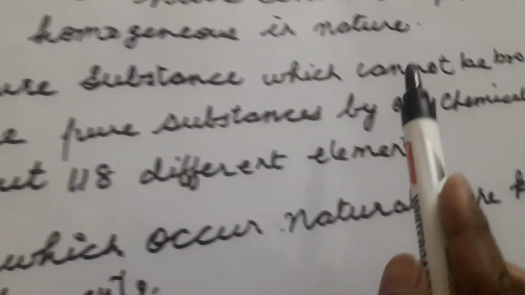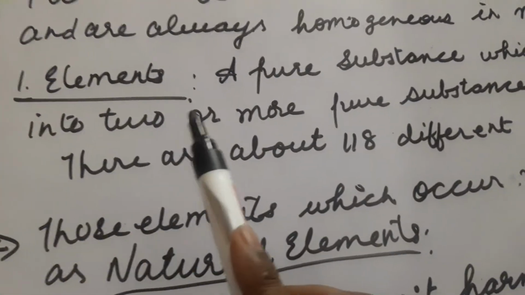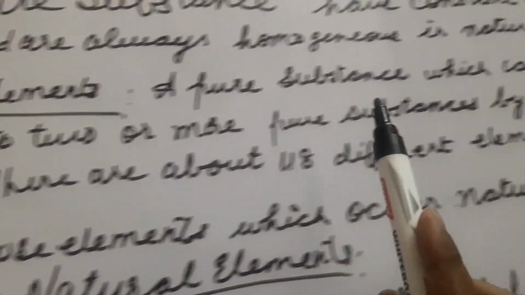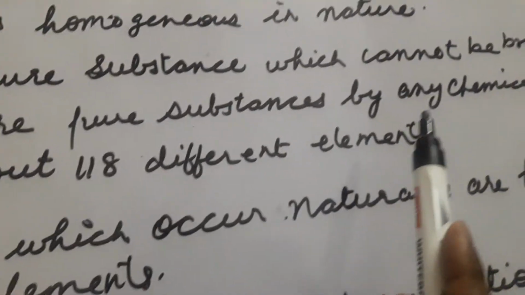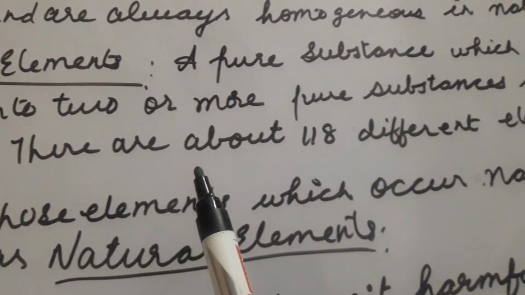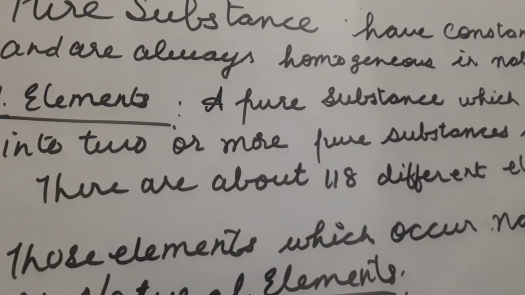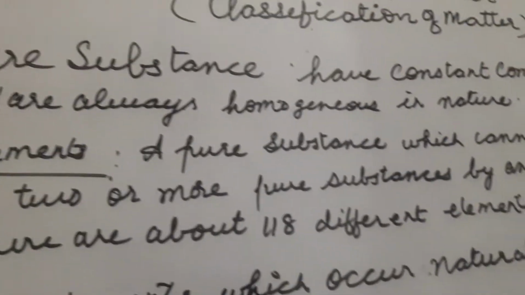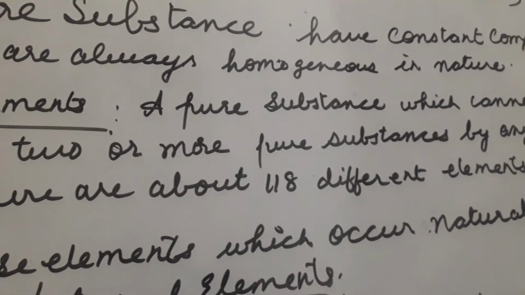What are elements? A pure substance which cannot be broken into two or more pure substances by any chemical means, they are elements. Means we cannot break them.